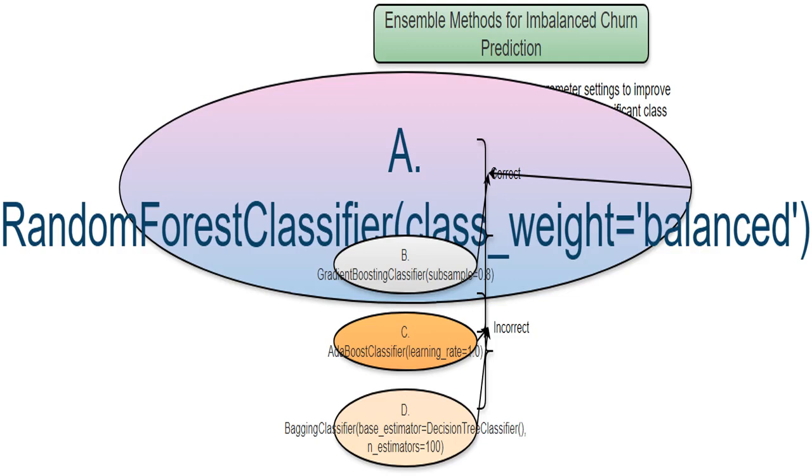I'll use a random forest classifier here. The class_weight equals balanced parameter tells the model to pay more attention to the minority class churners by assigning weights to each class inversely proportional to their frequencies. This directly addresses the imbalance problem, making it more likely to correctly identify churners. I think this one is a winner.